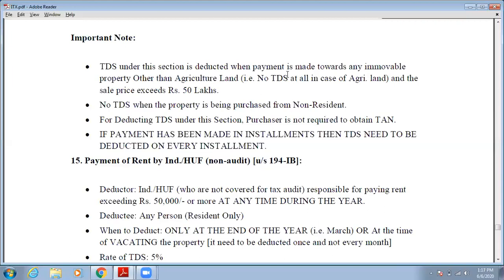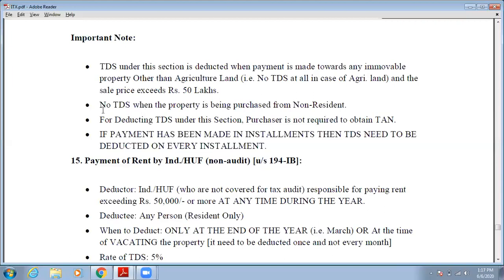So you are eligible to deduct the tax on immovable property if the sale price of that immovable property exceeds 50 lakhs. If the value of the sale price of that property is up to 50 lakhs, then you are not required to deduct the tax.